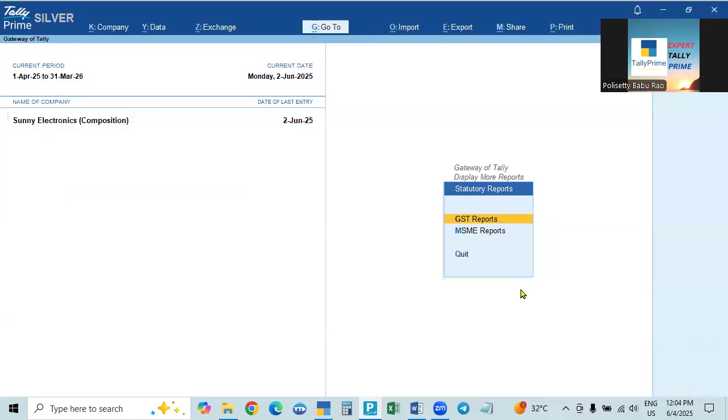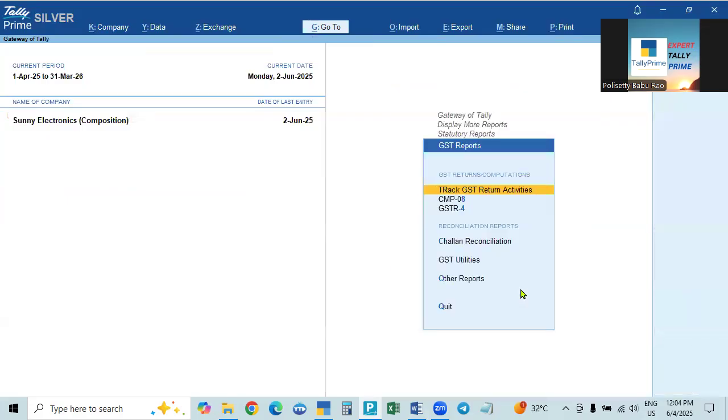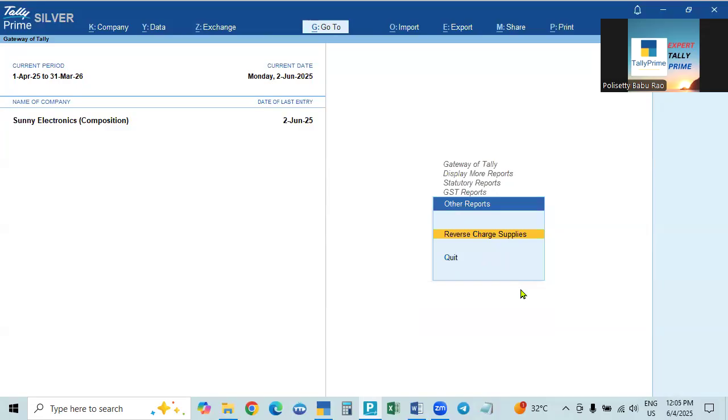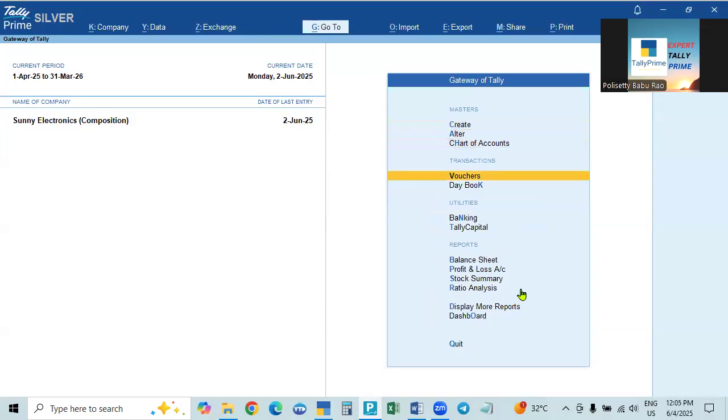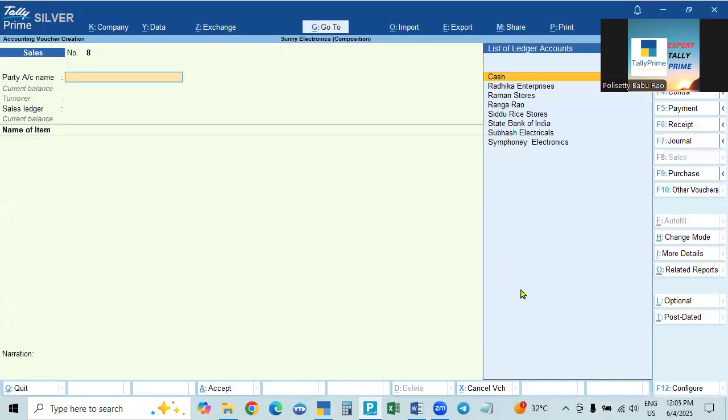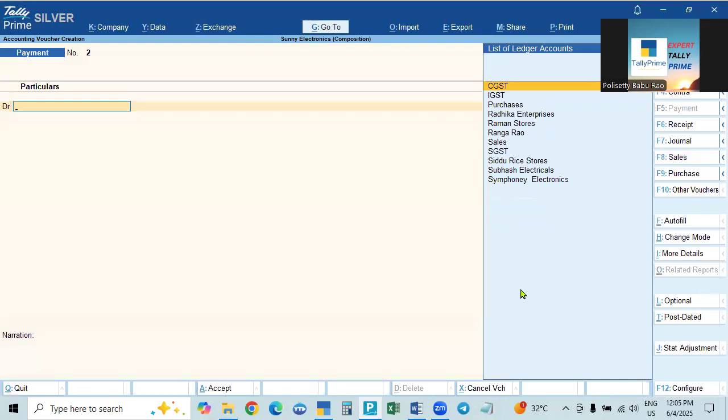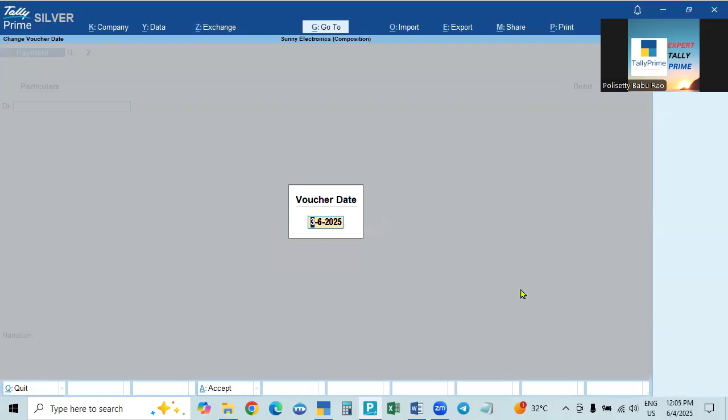If you come to other reports, it will show reverse charge only. This is not showing. Okay, and now we will make the payment. We will make the payment with F5. The payment is due by the 18th of the next month. For example, in your books, the quarter April, May, June completed, so July 18th is the last date for filing the return and making the payment. You will not get the date 18th, that's why I'm taking 27 only.